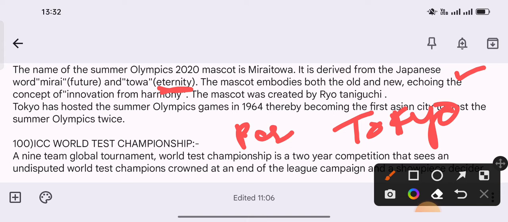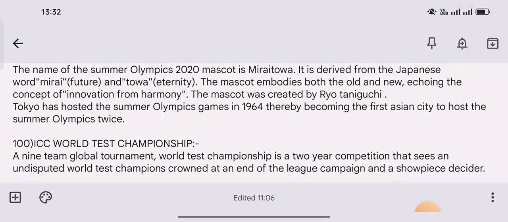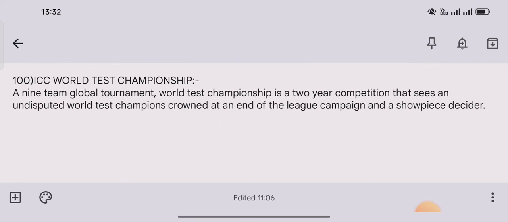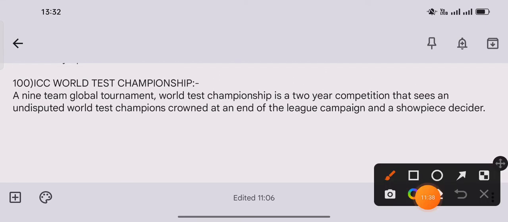The mascot embodies both the old and new, echoing the concept of innovation from harmony. The mascot was created by Ryo Taniguchi. Tokyo hosted the Summer Olympic Games in 1964, thereby becoming the first Asian city to host the Summer Olympics twice. And moving to the last question, that is the 100th question.